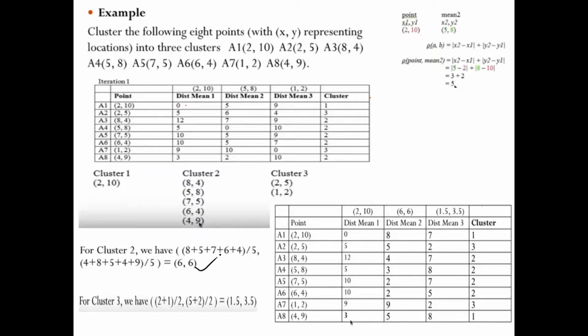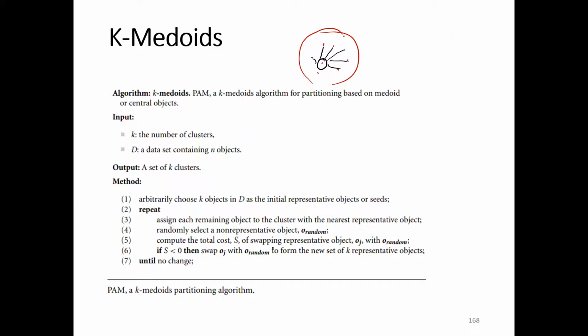There is no point with 6, 6, right? Here also, what is the mean? 1.5, 3.5. Is there any record with that value? No. So mean in the sense we are calculating the average. That calculated mean may or may not be a data point, whereas here, a medoid is a data point.